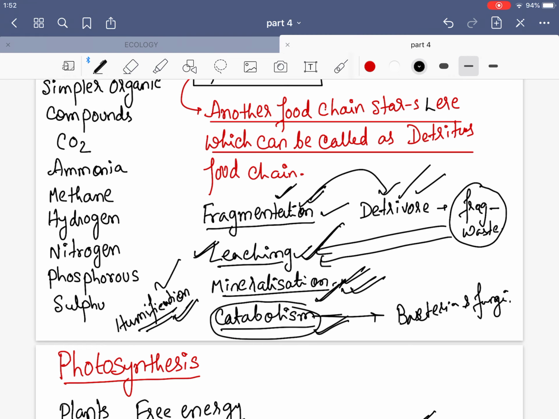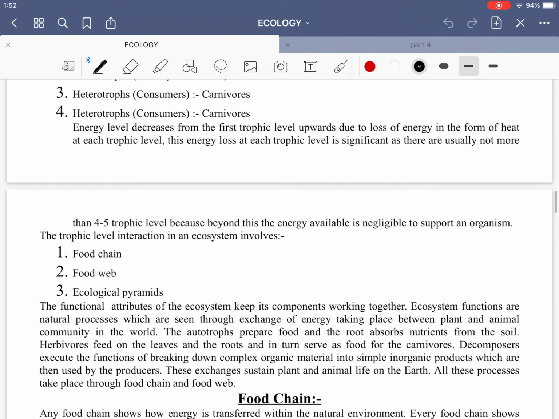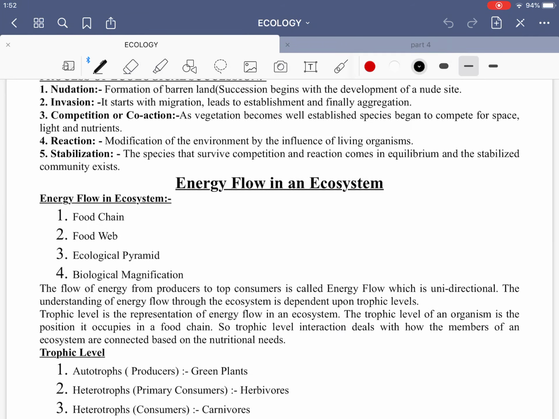So these are the things, and I have also given them to you in the notes. When you go through the PDF file, you will have this discussion there.